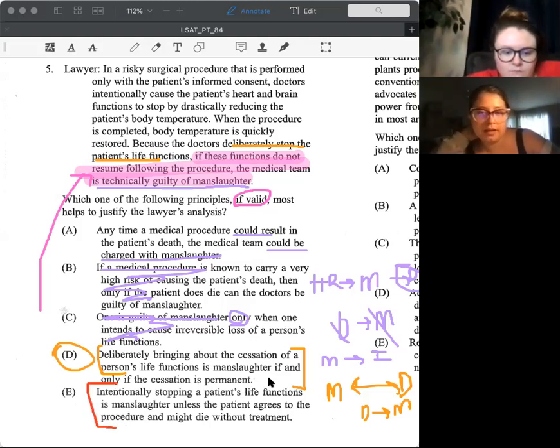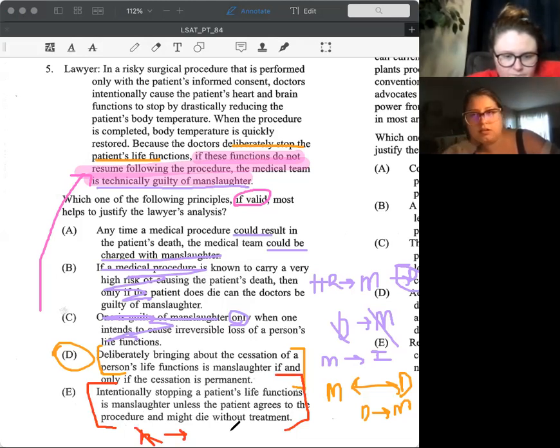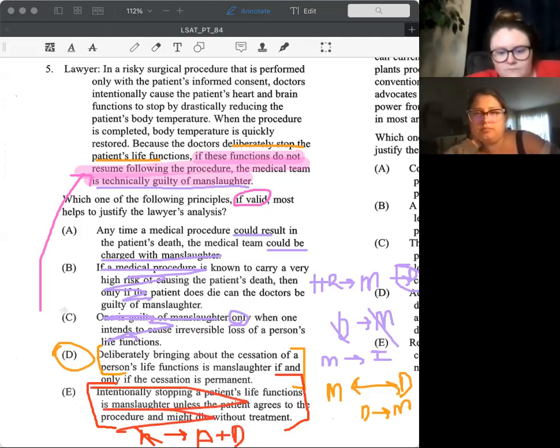Intentionally stopping a patient's life functions is manslaughter unless the patient agrees to the procedure and might die without the treatment. So if it's not manslaughter, then they agree to the procedure and they might die without it. That's not where our conclusion is heading. Excellent.